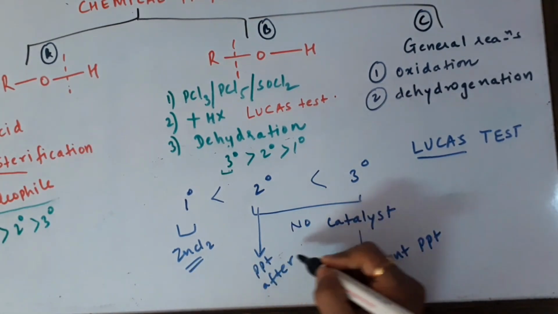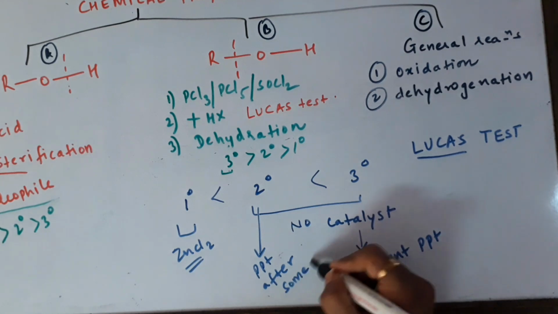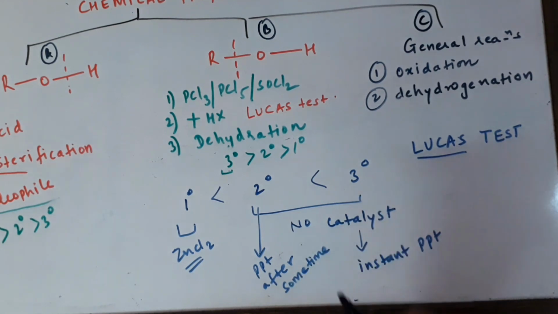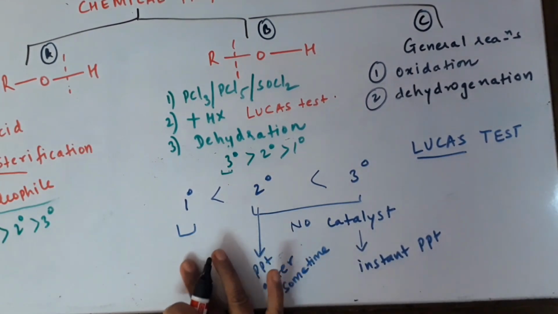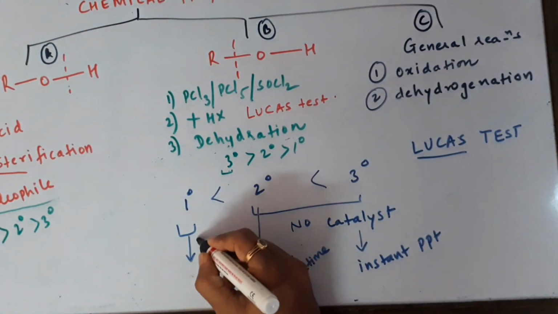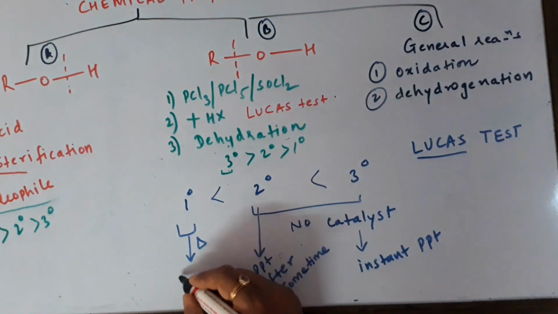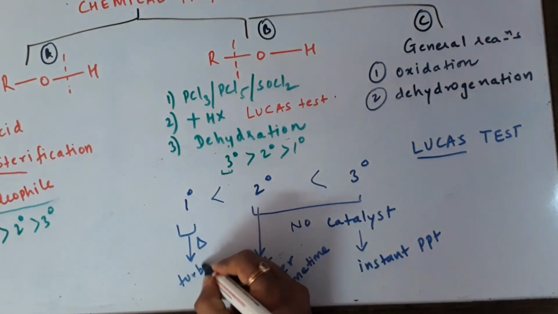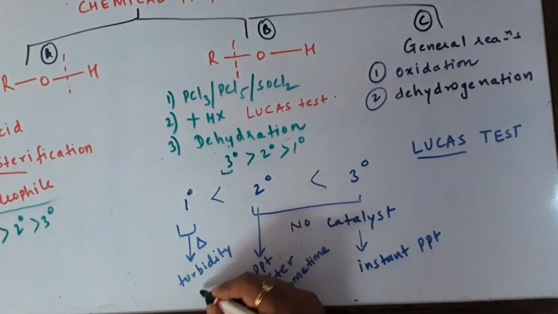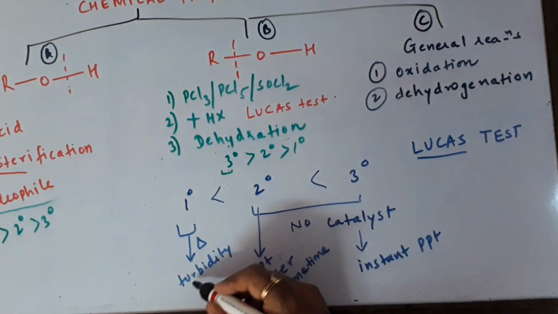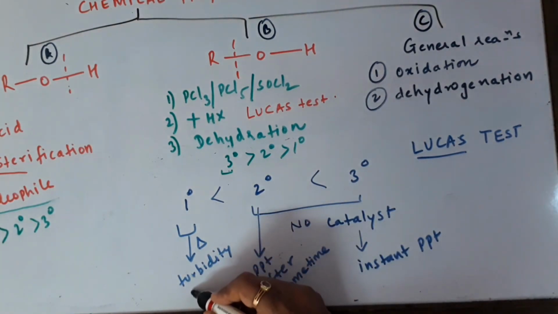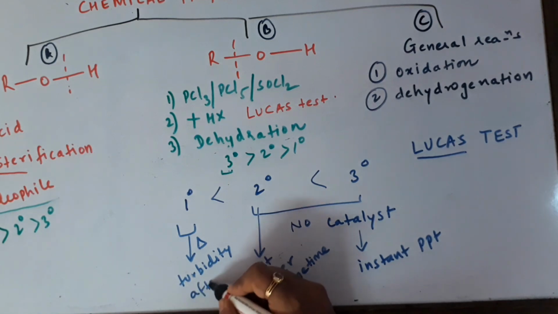So the precipitate or turbidity is not obtained instantly, but after some time. And primary alcohols react with Lucas reagent only upon heating to give turbidity because they are so least reactive that they will require activation energy for the reaction to take place. So the observation is turbidity after heating.